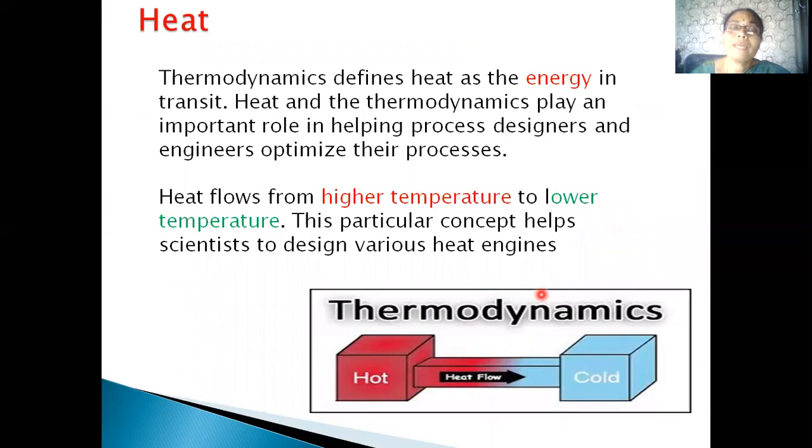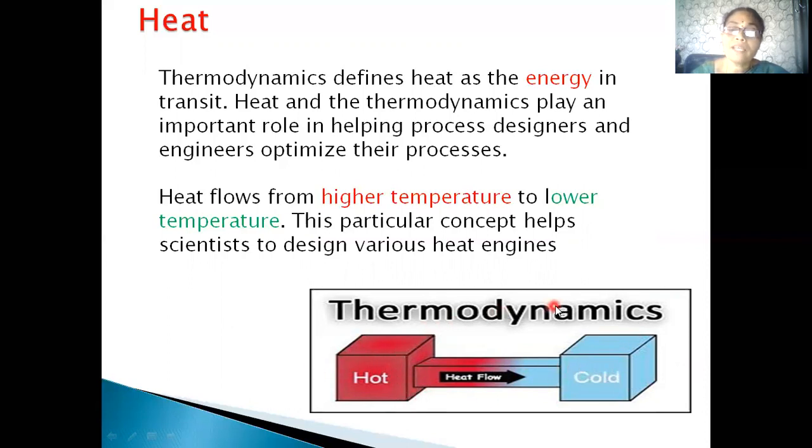Now let's see some basic terms which we are using in this thermodynamics chapter. Heat. We all know that heat is a form of energy. It is the energy in transit, that is, energy in motion. Heat always flows from a body of high temperature to a body of low temperature, that is, from a hot body to a cold body. Suppose we take two bodies, body A and body B. Body A is at temperature T1, body B is at temperature T2. This is the hot body and this is the cold body.